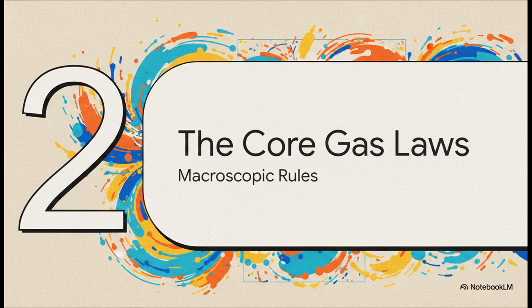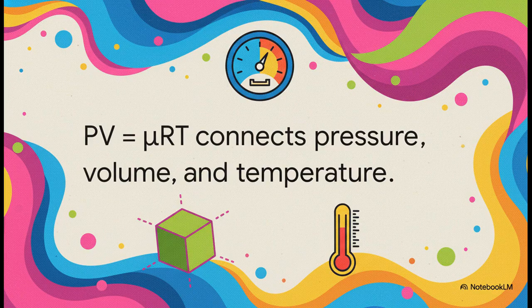Moving right along to Section 2, the core gas laws. Okay, the ideal gas equation, PV = μRT. You've probably seen this one before. It's essentially the macroscopic rulebook for gas behavior. It perfectly explains how pressure, volume, and absolute temperature always relate to each other for a specific amount of gas. If you suddenly compress a gas into a tiny volume, well, its pressure or its temperature simply has to spike to balance out the equation. But to really grasp why a rule like this even exists, we have to shrink our perspective way, way down to the scale of the molecules themselves.